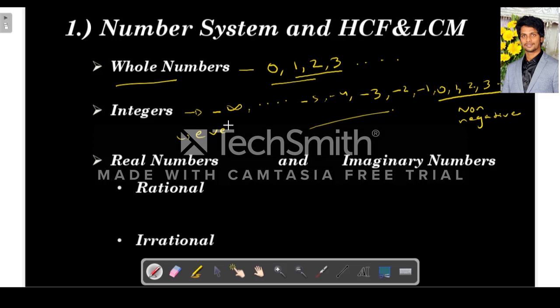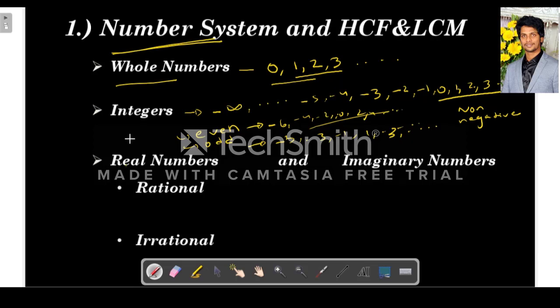In this we can divide into even integers and odd integers. I think you must know that even integers are like minus 6, minus 4, minus 2, 0, 2, 4, like that, and odd integers are like minus 5, minus 3, minus 1, 1, 3, 5, and so on.